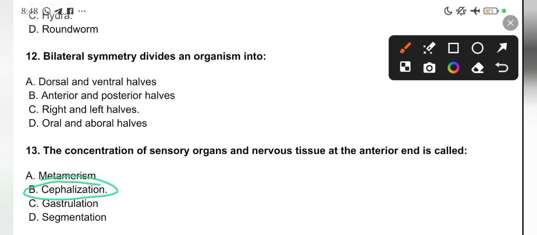Cephalization is just the formation of a head, the concentration of nervous sensory cells to form the cephalic part, the head part. Normally the Porifera and the cnidarians did not have anything like that, but in the Platyhelminths they began to form that concentration of nervous sensory cells, and then cephalization occurred. So you take note: cephalization, metamerism, segmentation. They are three different things, and you must know every one of them.